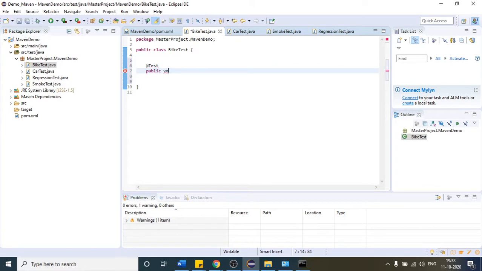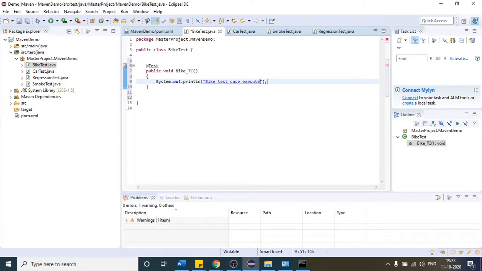Let me create one test case. Here this is the bike, so I will write bike test case, and inside that I will write some general statement. We are not going to see any real code here, but for understanding purposes, once this test case executes, I will write bike test case executed.